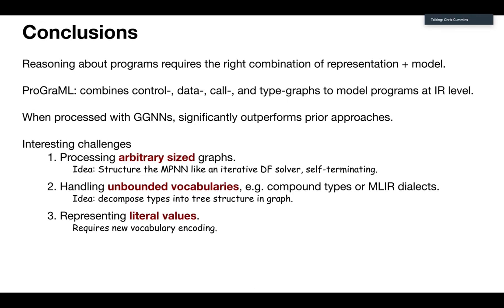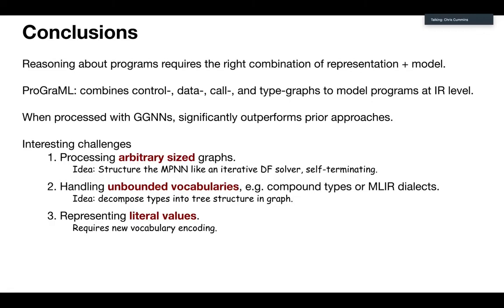The second problem that I think is really interesting is handling unbounded vocabularies. Although we are able to get very, very good coverage on unknown programs, we don't yet have perfect coverage, because there is always the possibility that a user program contains something that you've not seen before. A perfect example of this is what happens when we want to learn about literals.